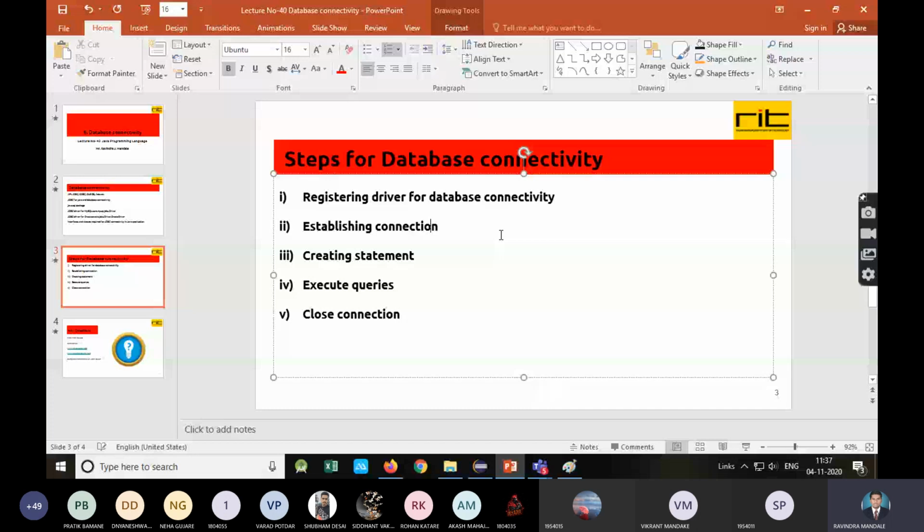Next, I need to specify the IP address of the machine where the database is installed or located. Right now I'm using localhost. Next, the port number of that database. Next, what is the database name? There is a difference between database and DBMS.